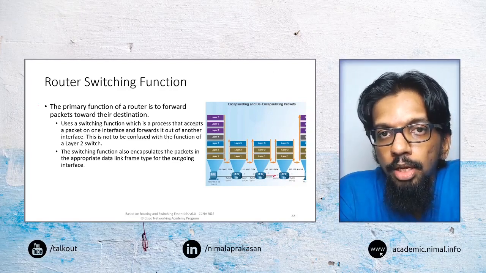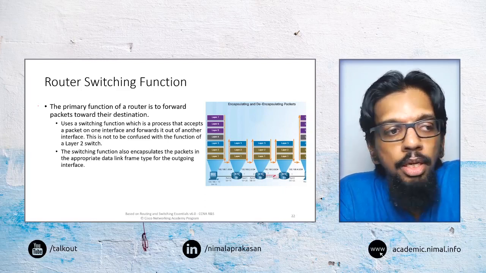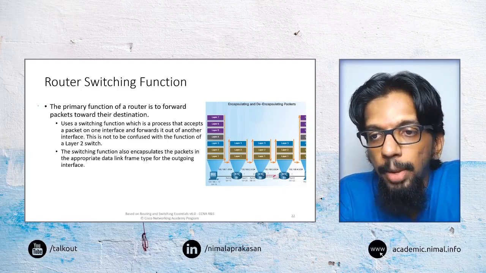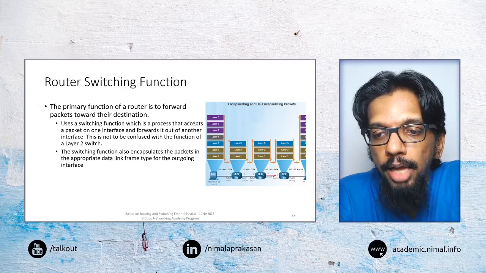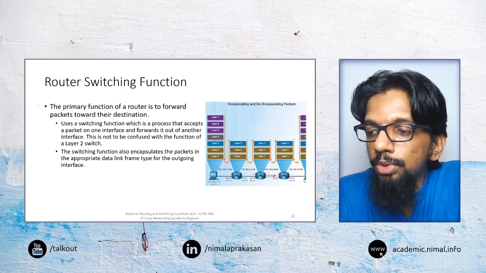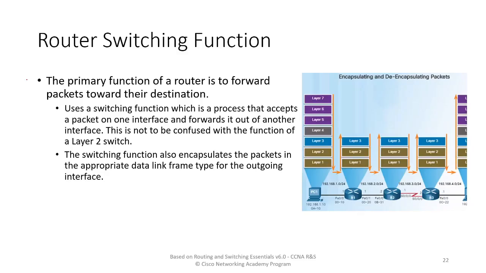So even though switches dedicatedly do switching as their main function, we can see routers as doing some level of switching when they are passing on packets across the network.